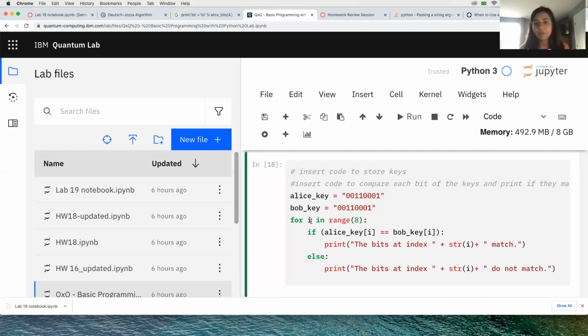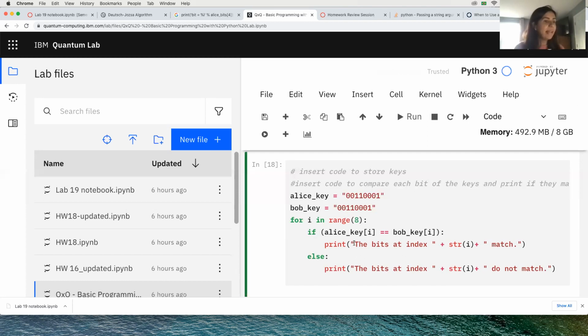And just out of curiosity, in Python, when we have to write the square root of -1, instead of writing i, we use j, because by default Python uses i for indexing. So whenever you want to write a complex number, we use j. That's a curiosity. They had to change it. So for i in range 8, and 8 is the length of this string, starting from 0 until 7, because the range is 8, so 8 elements.